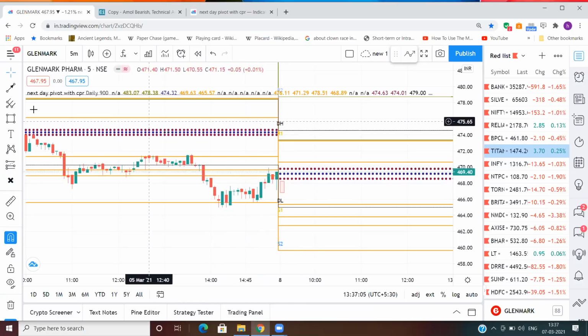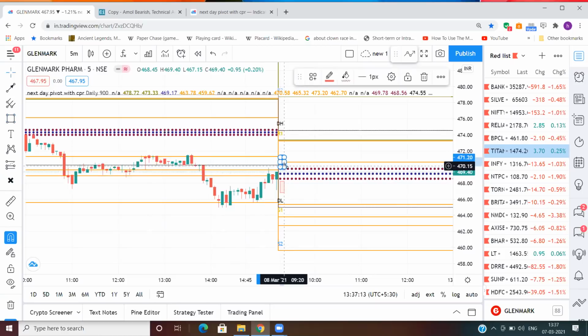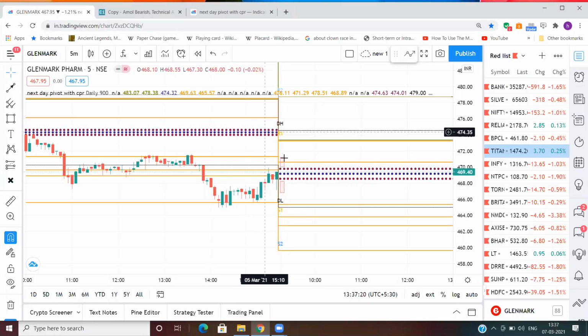But if Glenmark opens here with a green candle, then that will mean it has dismissed the bias made by the CPR, which was a bearish bias, and now it is turning into a bullish stock. So we have to be very careful during this time. But if we get a red candle like this here, then everything is in our favor, and the probability we are getting is much higher for a good trade.